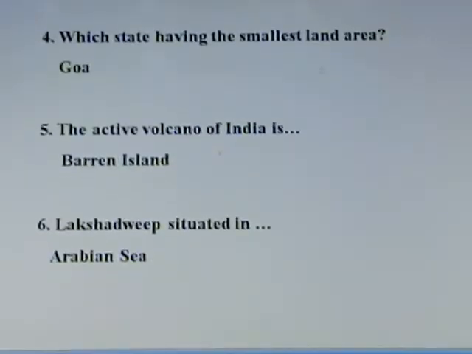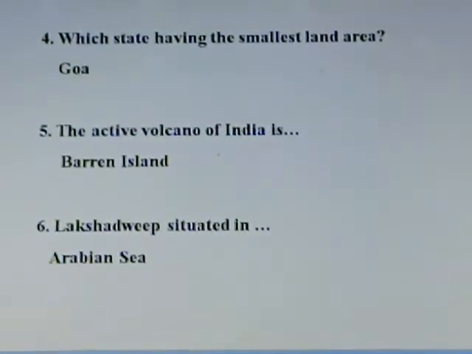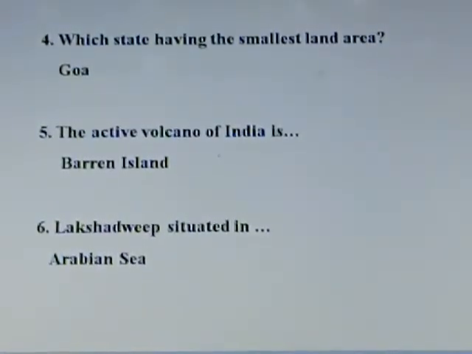Next question. The active volcano of India is? Barren Island. The active volcano of India is Barren Island, which is in Andaman and Nicobar Islands. The capital of Andaman and Nicobar is Port Blair.